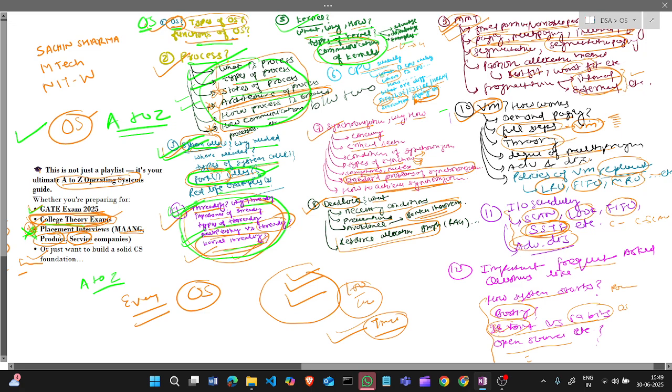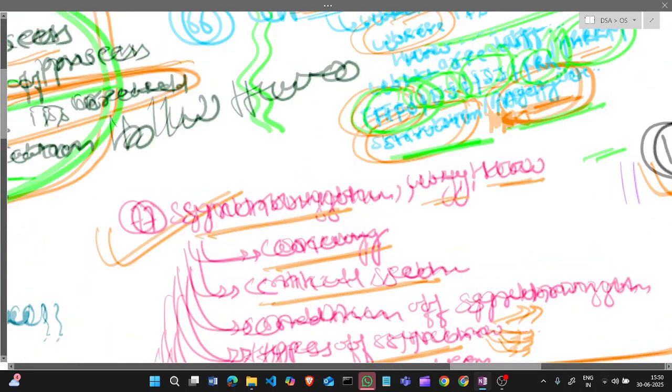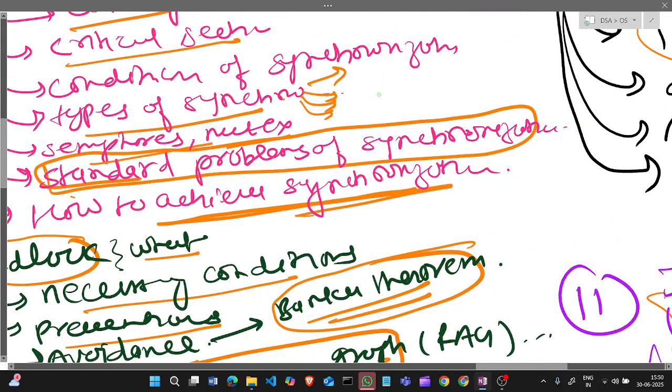Next chapter is CPU scheduling. GATE aspirants and placement people know how important this chapter is. What is CPU scheduling, why and where we need CPU scheduling, what is a dispatcher, and what are the different scheduling algorithms, like FIFO, LJF, round robin, shortest job first, highest response ratio next, etc. What is starvation, and what is the aging concept, we will cover in this chapter. Next chapter is synchronization.